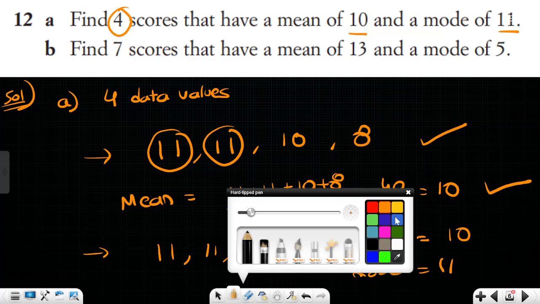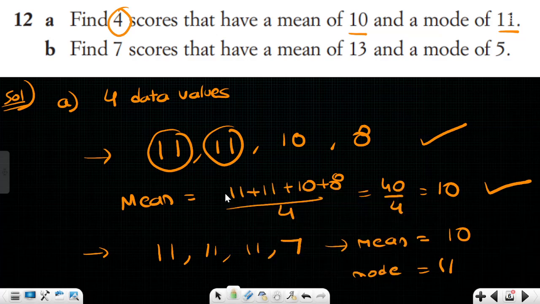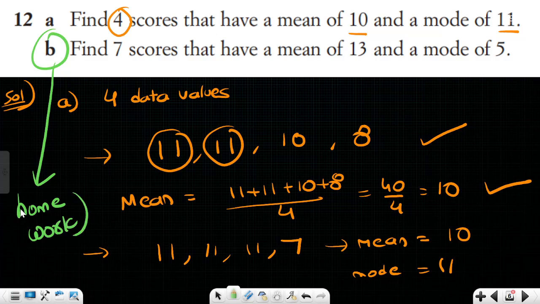So Akshita, you might have understood this question very nicely, the 12th question A bit. Now I want you to do the 12th question B bit as homework. Please don't forget to submit the homework. I will ask in the next class.